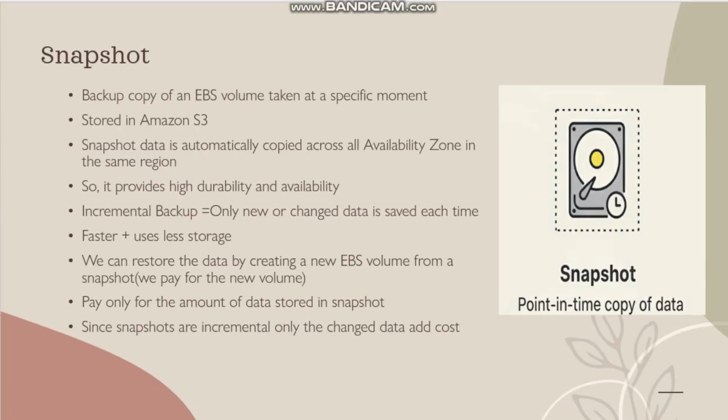Snapshot. It is a backup copy of the EBS volume and it is also known as a point in time copy of the data, and the taken snapshot is stored in Amazon S3. We can automatically copy the snapshot data across all the availability zones if those availability zones are present in the same region only, so that it provides high durability and availability, which means we can protect the data for a long time and it will be easily available for the user to use.